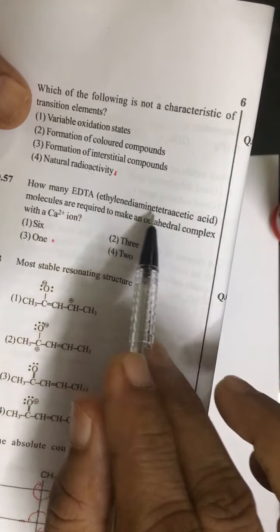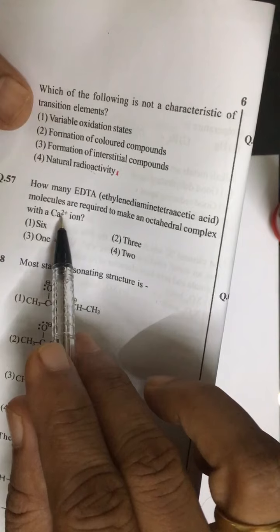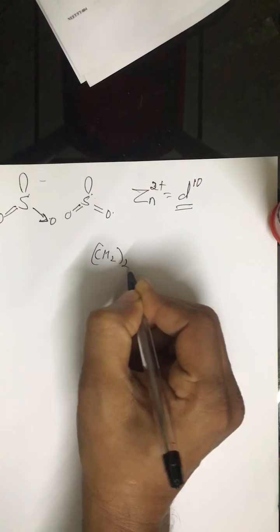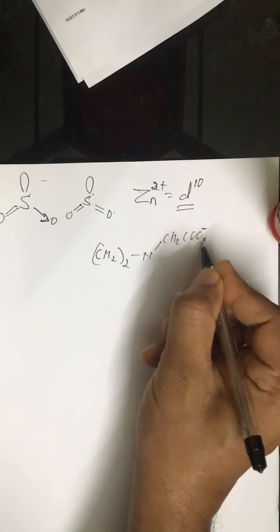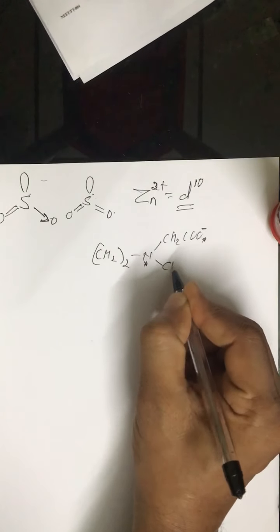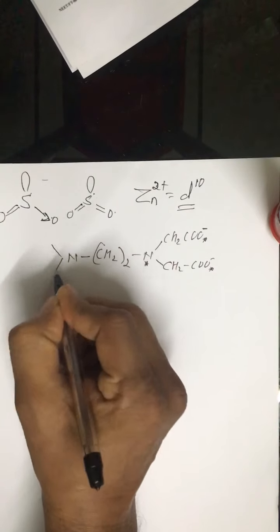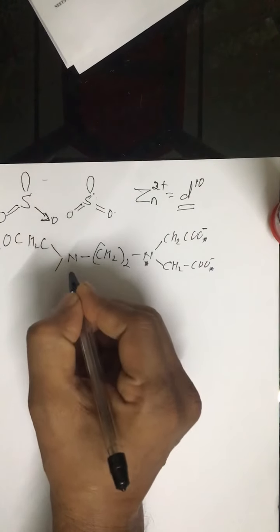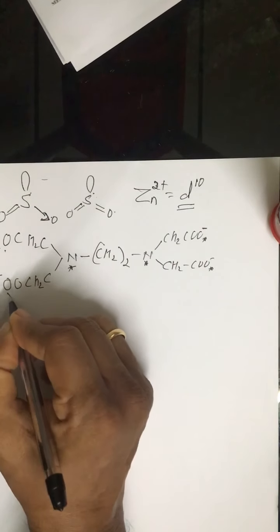How many EDTA, ethylenediaminetetraacetate, molecules are required to make an octahedral complex of calcium 2+? We need only one, because this is CH2 with N, and this is CH2COO negative. This is 1, 2, CH2COO negative. This is 3. Similarly, nitrogen and CH2COO negative. This is the 4th center, 5th center, and similarly CH2COO negative, 6th center.